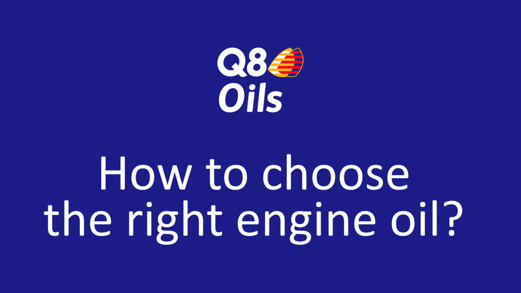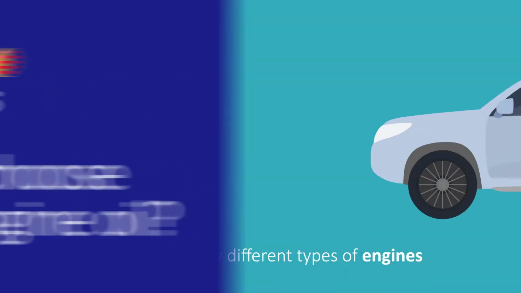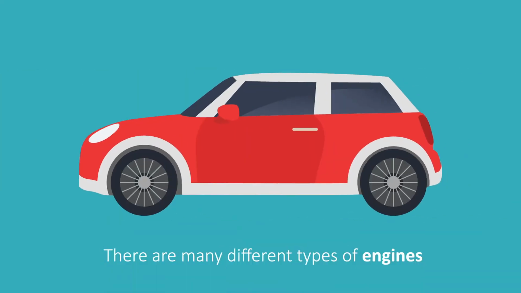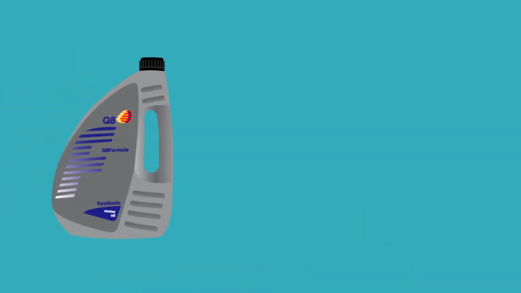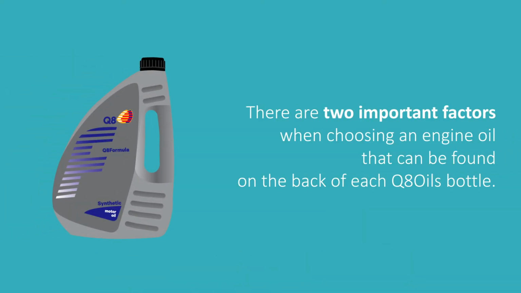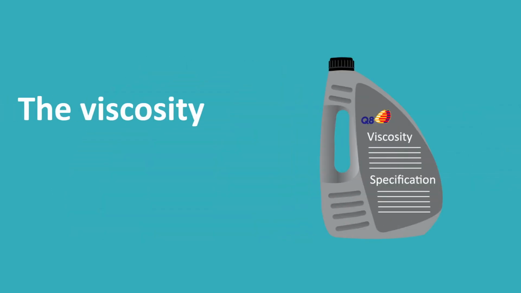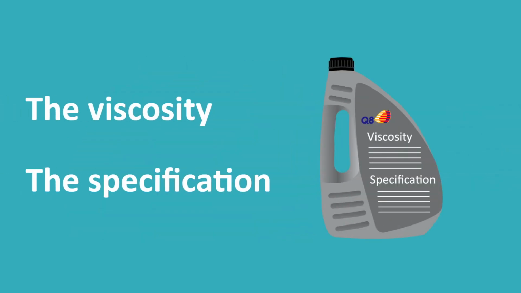How to choose the right engine oil. There are many different types of engine, and each one requires a certain type of oil. There are two important factors when choosing an engine oil, which can be found on the back of each Q8Oils bottle: the viscosity and the specification.